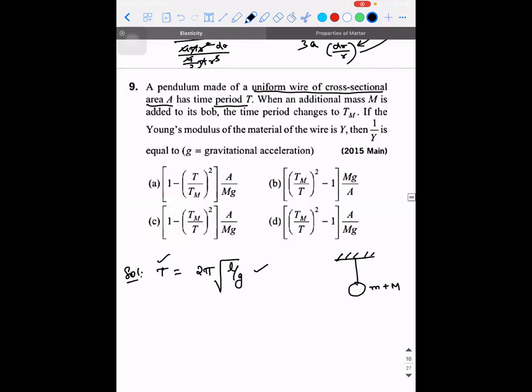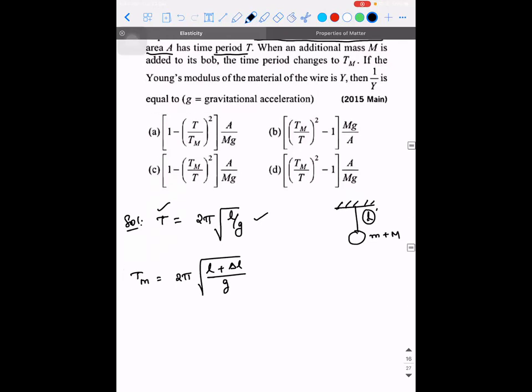There is a longitudinal strain. Very good. So when there is a mass that is getting added, there will be a small elongation taking place in the wire. It is not going to be L anymore, it will be L dash. Right? So can I write Tm is equal to 2 pi into root of L plus a small change in the value divided by G? Am I right? So that delta L is taking place due to the additional mass that is added.